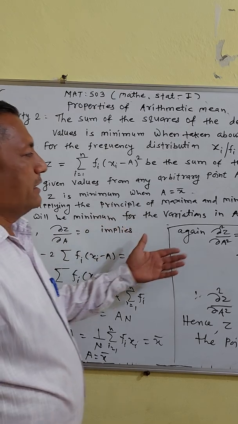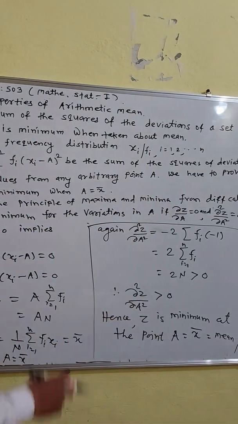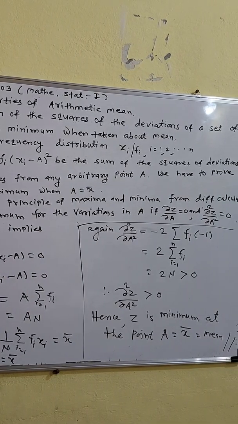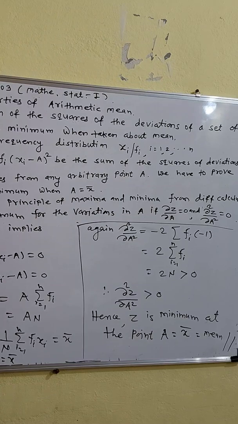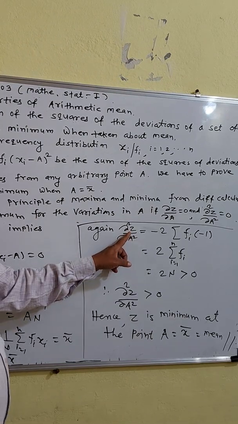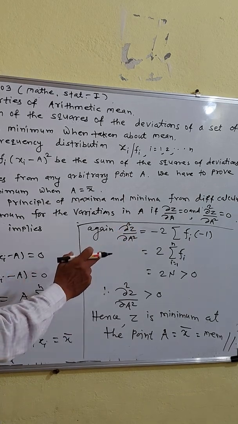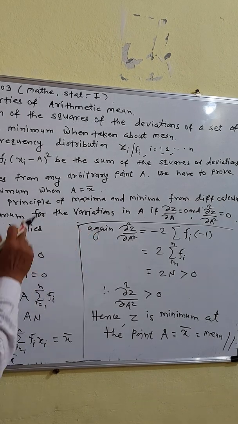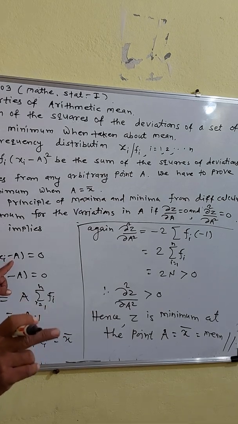Again we have to prove that its second partial derivative with respect to a is positive. Therefore you have the first derivative with respect to a as this, and you take the derivative of minus 2 into summation of fi into (xi minus a) with respect to a, to get the second derivative of z with respect to a. Therefore, del 2 z by del a squared is equal to derivative of this: minus 2 as it is, summation of fi as it is, derivative of (xi minus a) with respect to a, derivative of xi is 0 and derivative of minus a is minus 1.